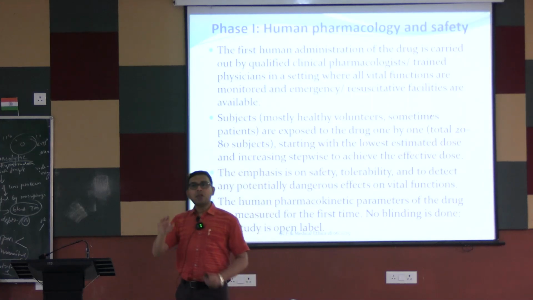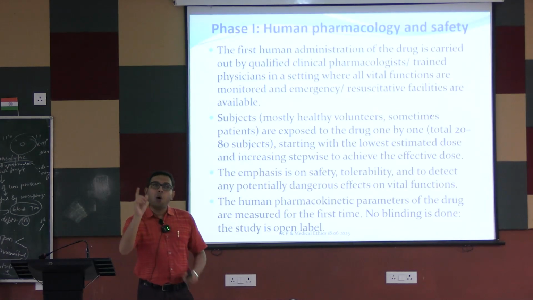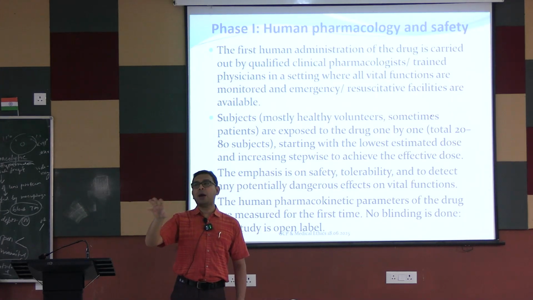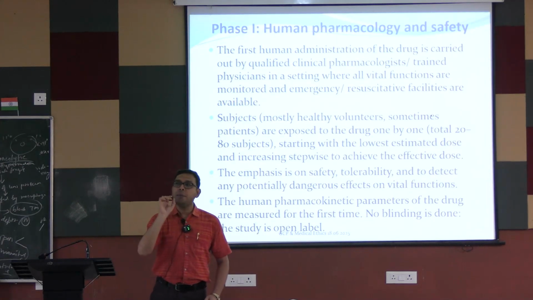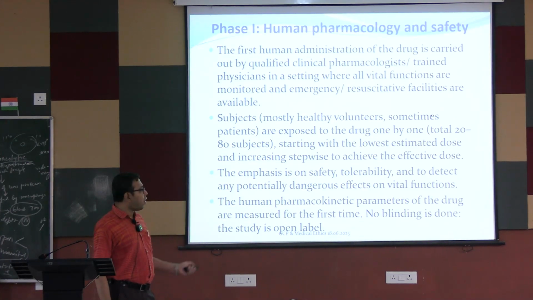So a dose approximately near the therapeutic concentration is given only in phase 1. In phase 1 we are giving the drug and testing its pharmacokinetics and also its safety and tolerability. So the human pharmacokinetic parameters of the drug are measured for the first time.